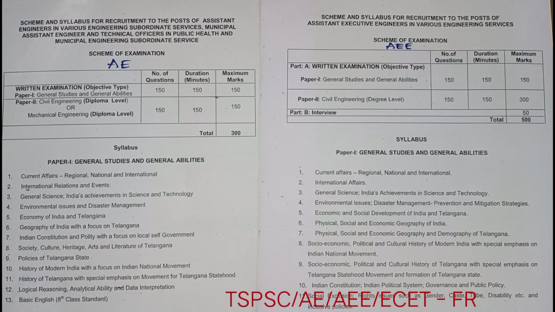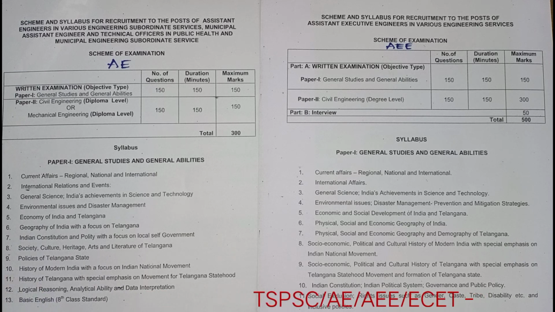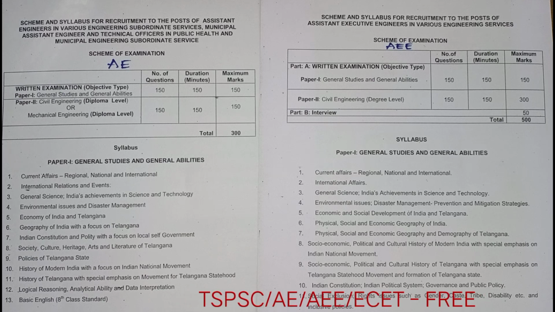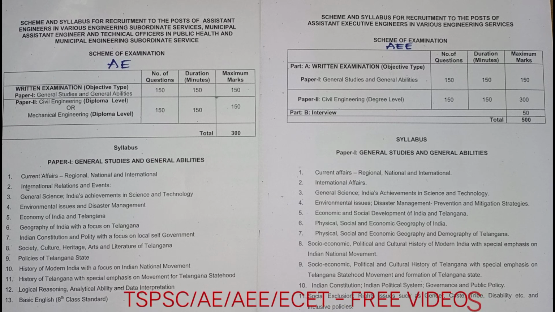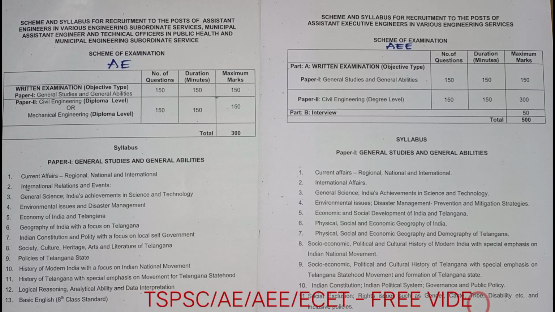Let us take 4 years, and see in the state how many colleges have that civil branch, and you can calculate. Each college has almost 60 intake, so if 100 colleges are there, that means almost 6,000 students every year. Over 4 years, that is 24,000. That is how the competition keeps increasing.